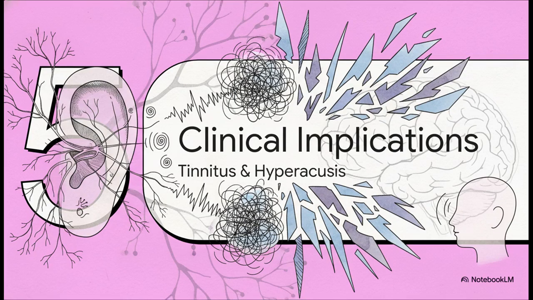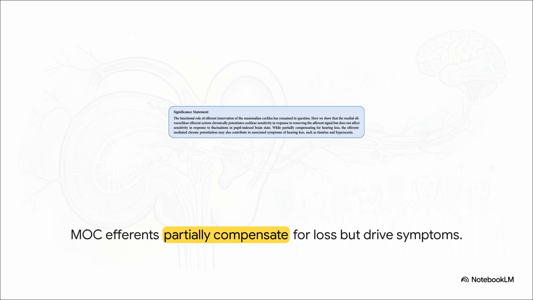Section 5, clinical implications for patients, specifically focusing on tinnitus and hyperacusis. Let's zoom back out to the clinic. This significant statement neatly ties all our detective work together. It links that chronic upregulation of the cochlear amplifier directly back to your patient's most frustrating complaints.